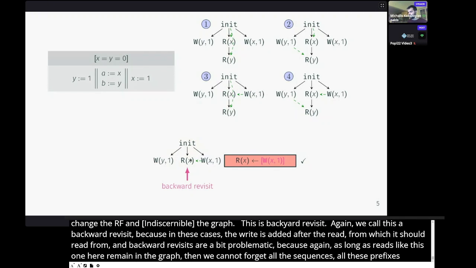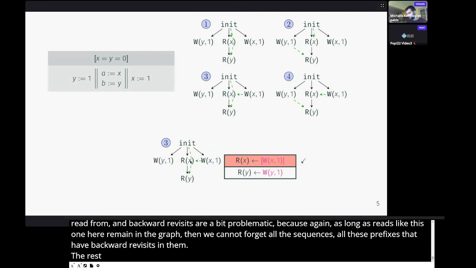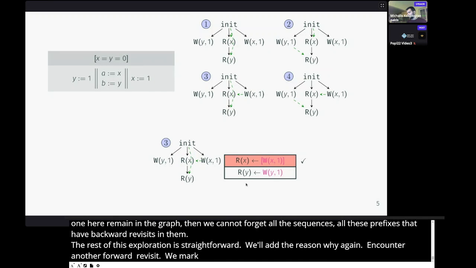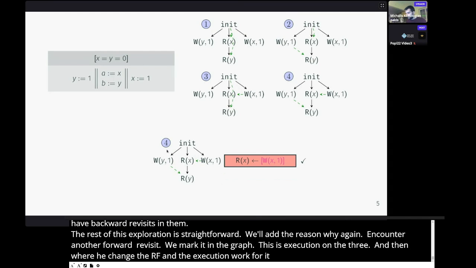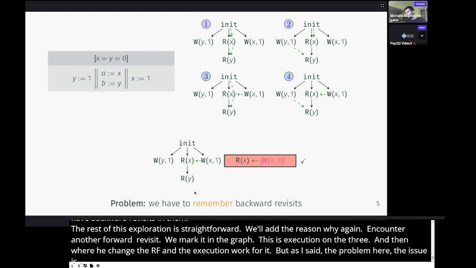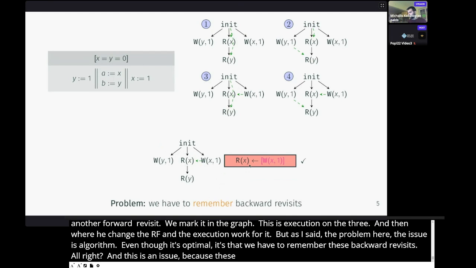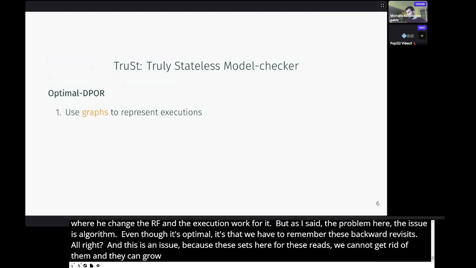Now, the rest of this exploration is straightforward. We'll just add the read of y again. Now, this read of y encounters another forward revisit, and we mark it in the graph. This is execution number 3. And then we change its RF and explore execution number 4. But as I said, the issue with this algorithm, even though it's optimal, is that we have to remember these backward revisits, right? And this is an issue because these sets for these reads, we cannot get rid of them and they can grow exponentially. So how does Trust solve this?